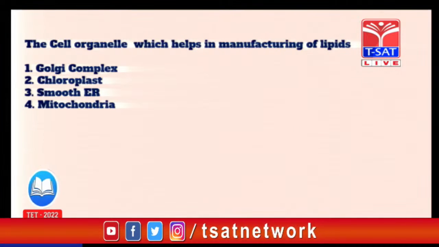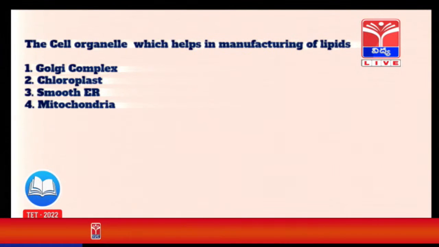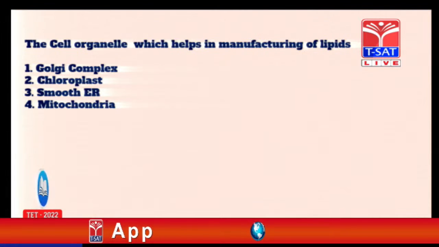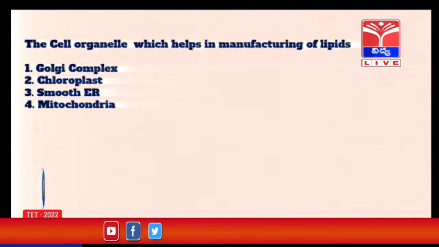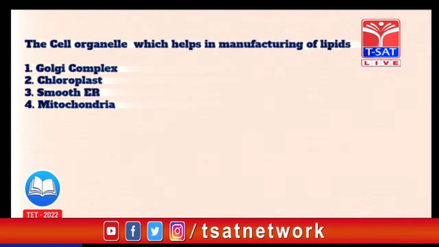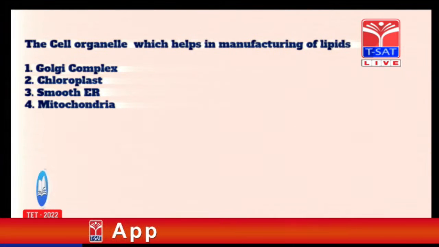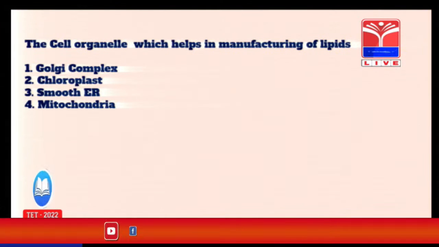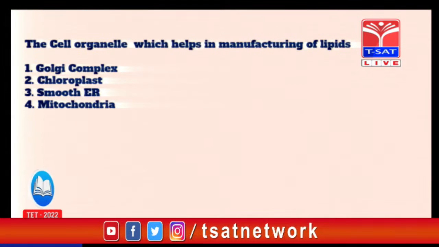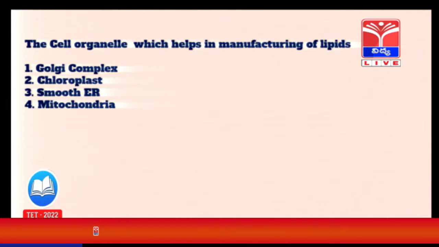See on the screen. First one, the cell organelle which helps in manufacturing of lipids. What is the cell organelle? See the options: Golgi complex, chloroplast, smooth endoplasmic reticulum and mitochondria. Generally, smooth endoplasmic reticulum is the answer. See here carefully. If you don't know the answer also, you just follow some elimination theory. Golgi complex is meant for secretion, chloroplast for photosynthesis, and mitochondria is the powerhouse of the cell for respiration. So automatically you will find the answer.